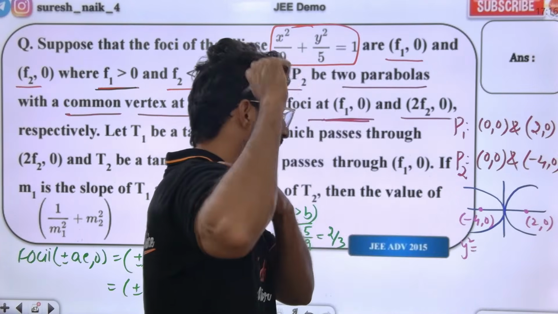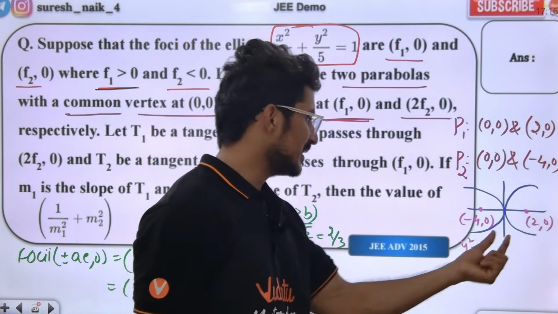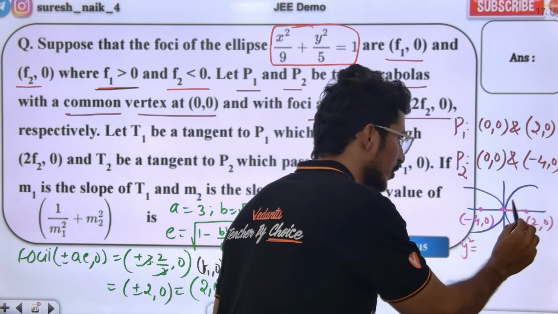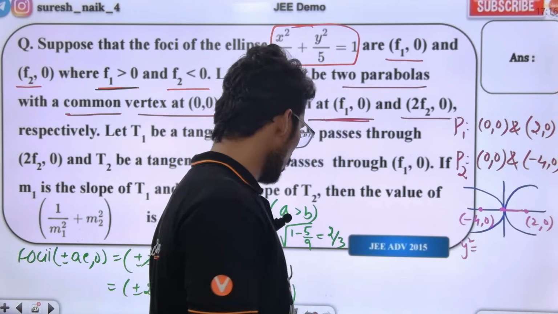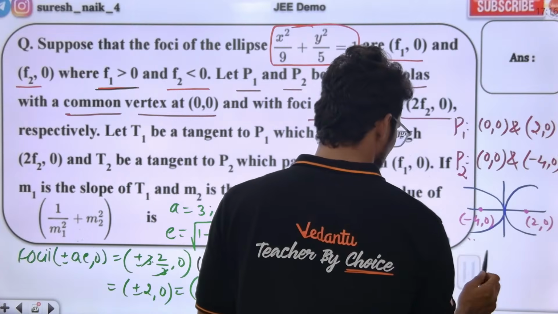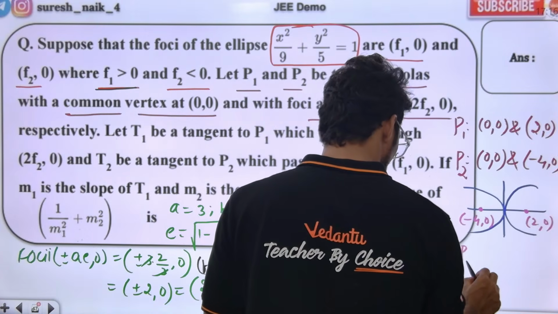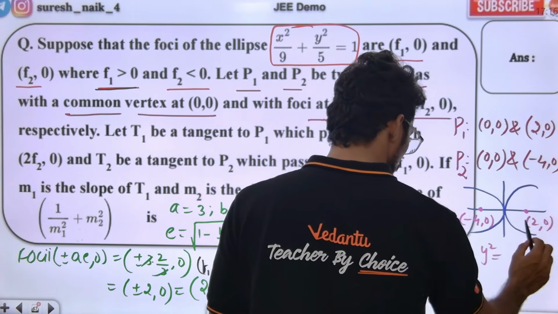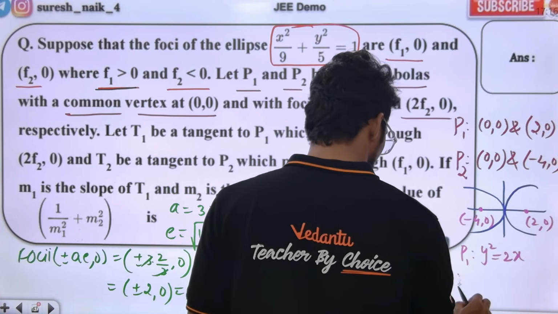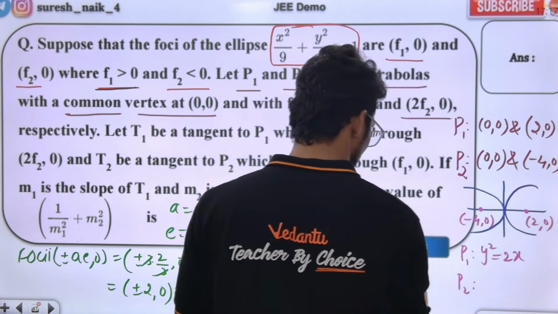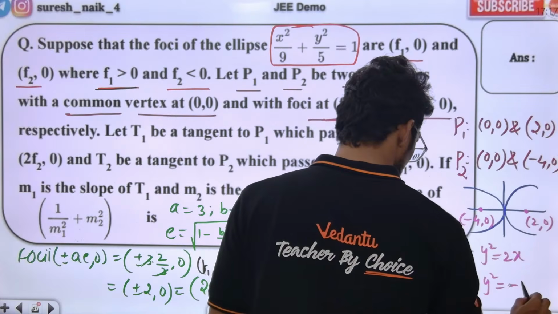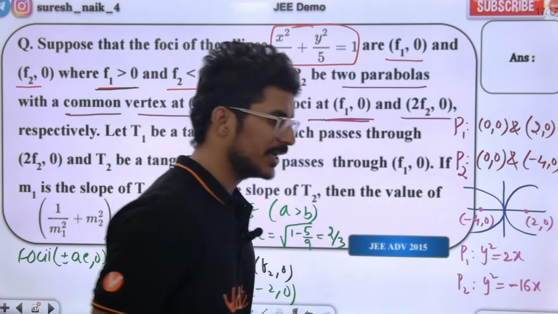In the parabola equation, what is the a value? The a value is the distance between the vertex and the focus. If I know the a value, can't you write the parabola equation? Tell me the P1 equation: y square is equal to 4ax. The a value is 2, so y square is equal to 8x. Now the P2 equation: the a value is 4, so y square is equal to minus 16x.